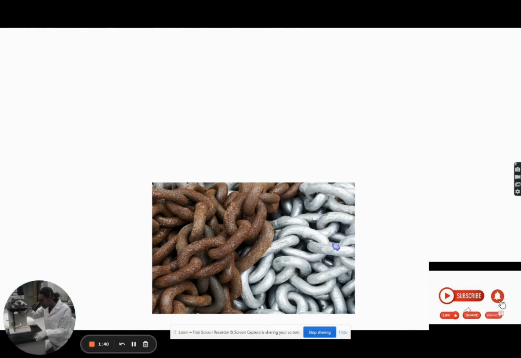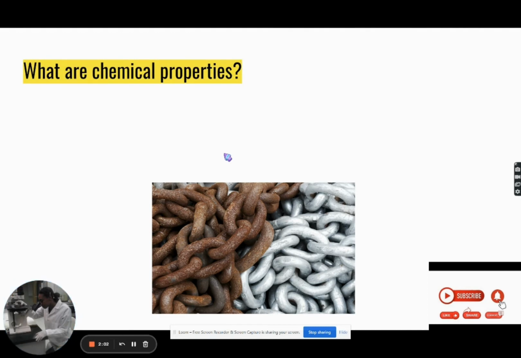Do you think that you could get this brown to change back to this luster? I think not. And the reason is when it's changed, it changed into an entire new substance. This new substance that we're looking at on the left now is called rust. So the iron fence here has rusted, and now this is how it looks.